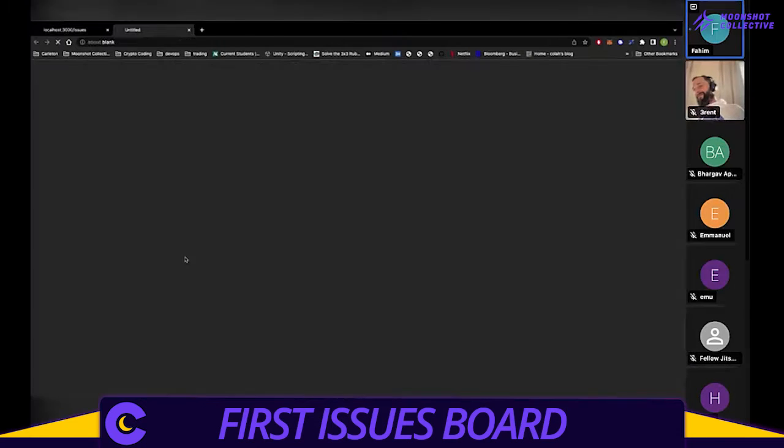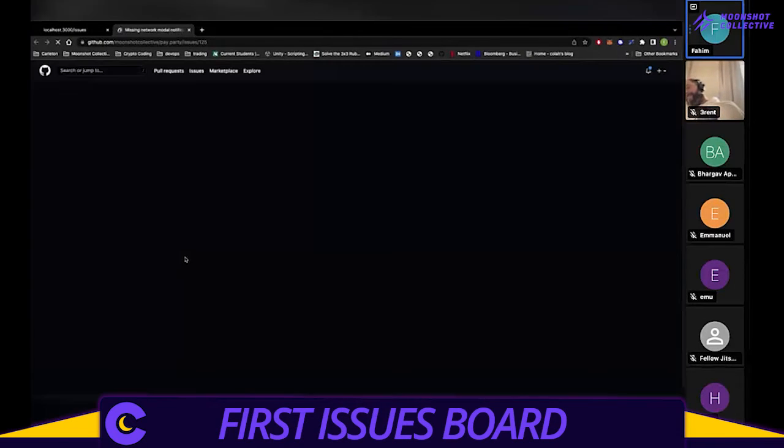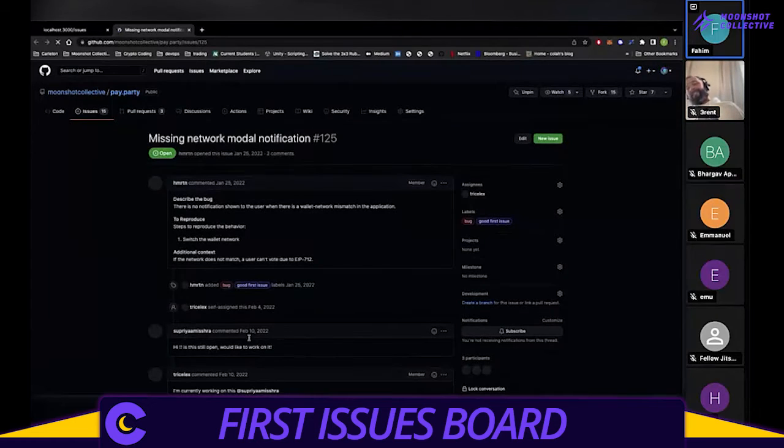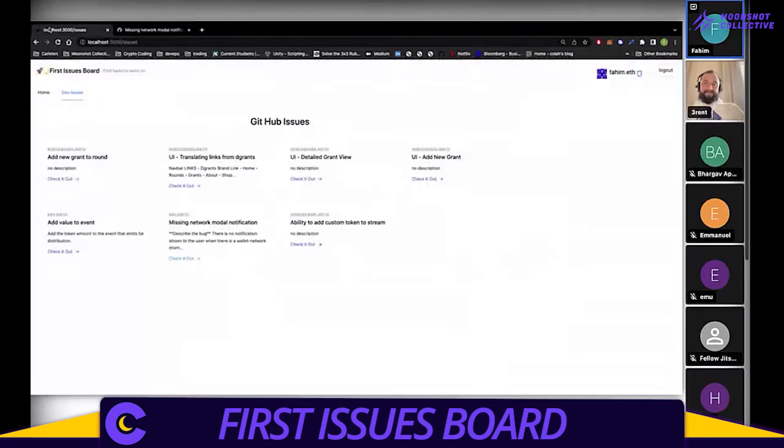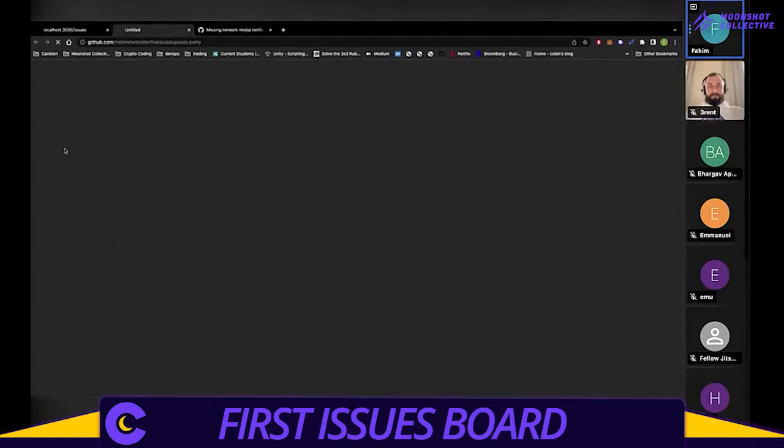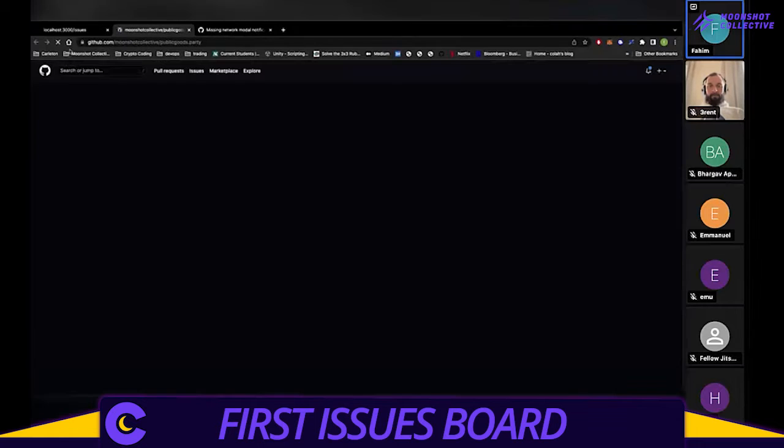say this one on Pay Party. I go here, and it takes me to the Pay Party issue. The reason it got added was because it had this label on here, and somebody can start working on that. Of course, if it's a closed issue, you won't see it. It's only all the open good first issues. And here's also the link for the project itself at the top.